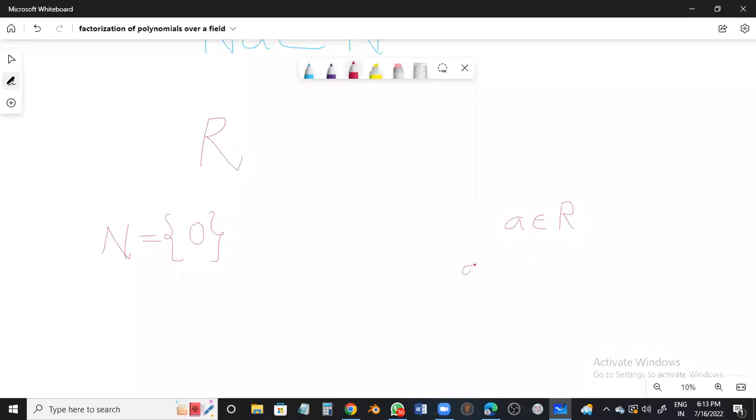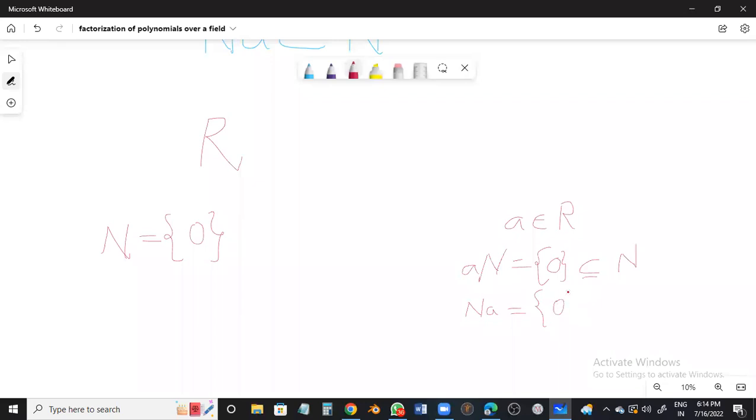What is going to happen as far as A into N is concerned? I multiply by A to every member of N. There is a single member. So A into 0 is 0. Yes, it is there. Singleton 0. The set is over. Can I say it is a subset of N? I hope I can. Yes. At the same time, if I go like N times A, what do I get here?